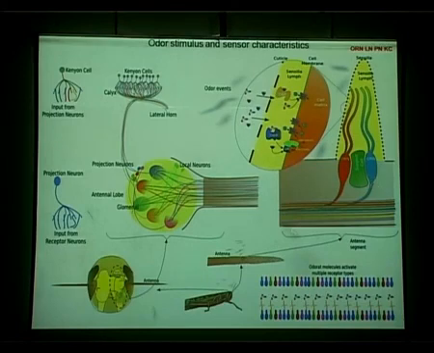This is a cross section of the sensilla. There are pores through which odorants can go in, and this is the cilia of the sensory neurons. There will be one or more sensory neurons in a particular sensilla, and each sensory neuron expresses only one type of receptor.